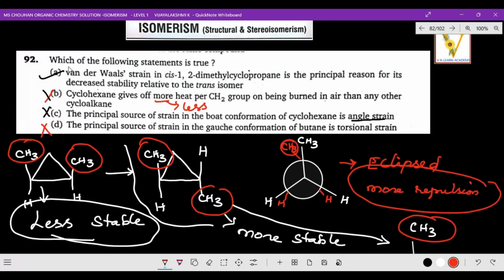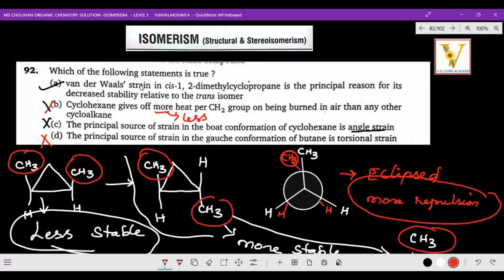Which is the correct statement here? Van der Waals strain is the principal reason for the decreased stability of cis-1,2-dimethylcyclopropane relative to the trans isomer. The stability is decreased due to that van der Waals strain. I hope you got the clarity about this question. Come on, let's go to the next question.